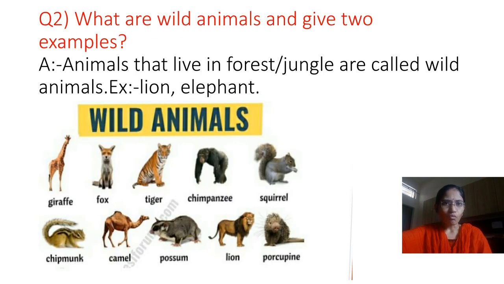Second question, what are wild animals and give two examples. Answer. Animals that live in forest or jungle are called wild animals. Example, lion, elephant. You can see more wild animals in this picture.